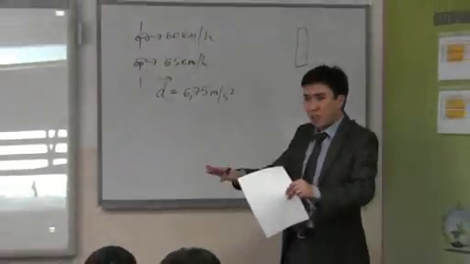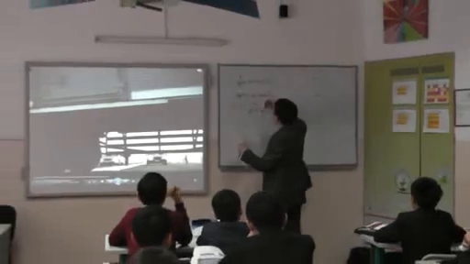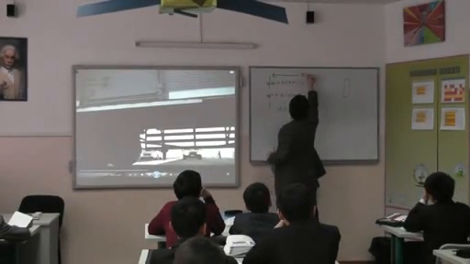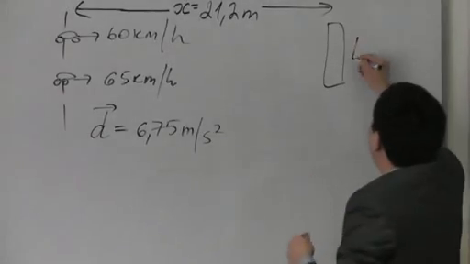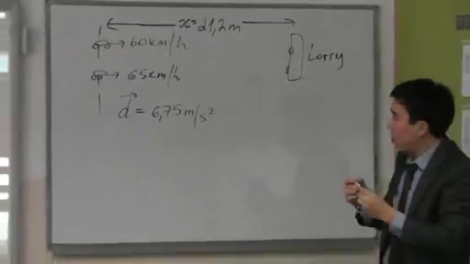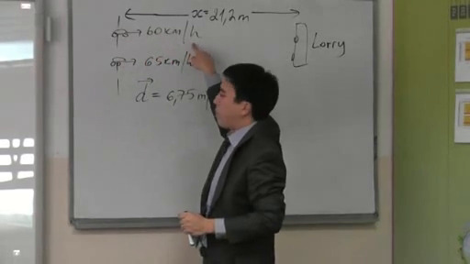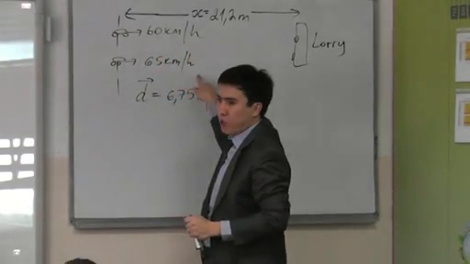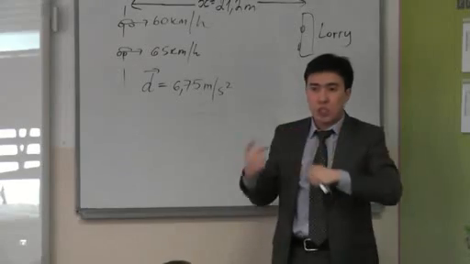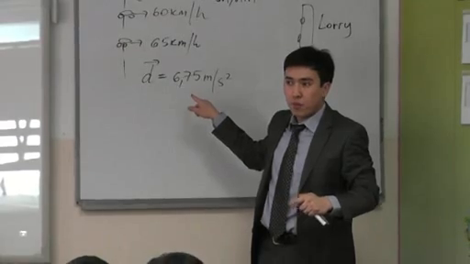They start to slow down at the same time, and the distance when they started to slow down is this distance x to the lorry, yes? So here we have the lorry which is moving across, and the velocity of the first is 60 km per hour, the second 65 km per hour. They started to slow down with the same deceleration, 6.75 meter per second squared.